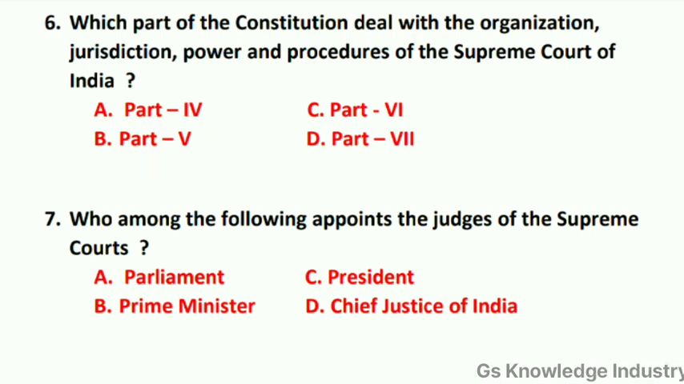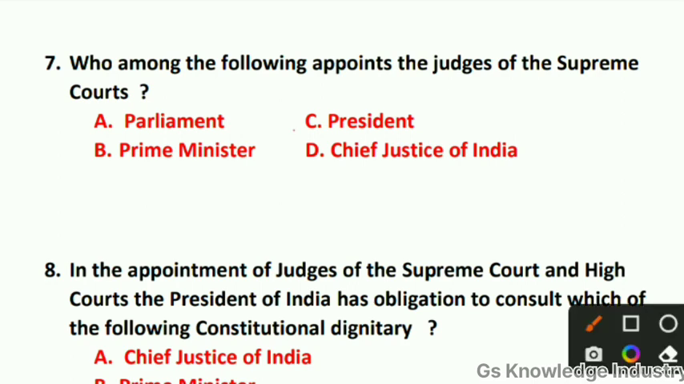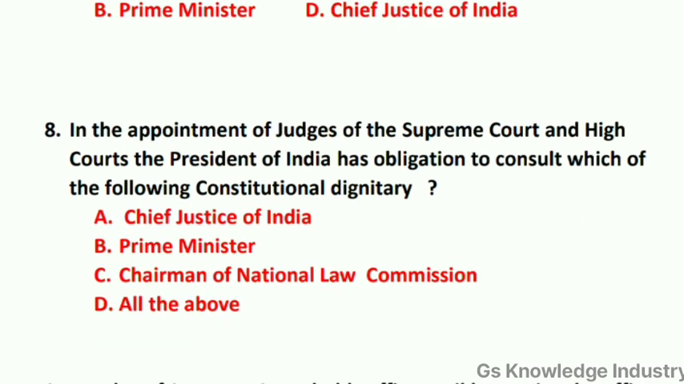Question number seven: who among the following appoints the judges of the Supreme Court? Option A, Parliament. Option B, Prime Minister. Option C, President. Option D, Chief Justice of India. Here the correct answer is option C, President. Who appoints the judges of the Supreme Court? President. Yes.